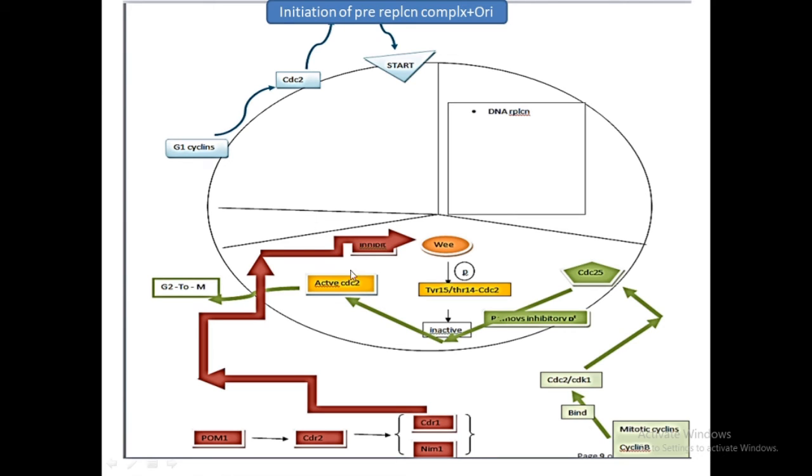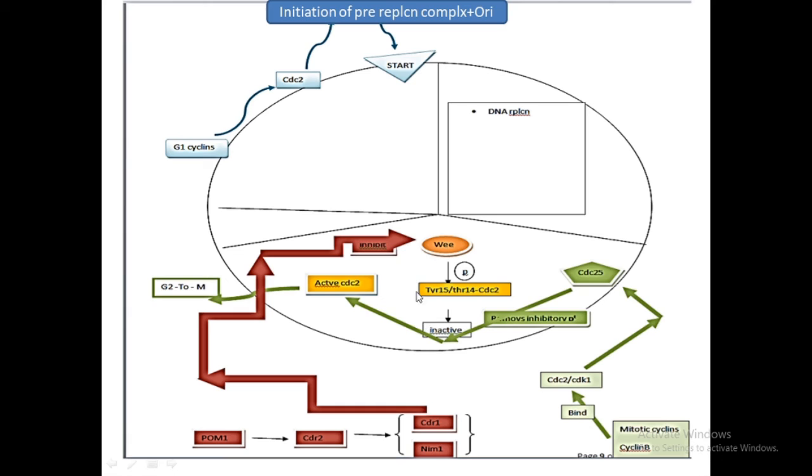But the thing is that CDC2 gets regulated by different mechanisms. See here, this CDC2 gets inactivated by a protein called Wee1. Wee1 adds an inhibitory phosphate at the tyrosine 15 position or at residue 14, which is a threonine, of the CDC2. So these are inhibitory phosphates. This phosphorylation makes the CDC2 inactive, so the cell cycle may get stuck at the G2 phase.